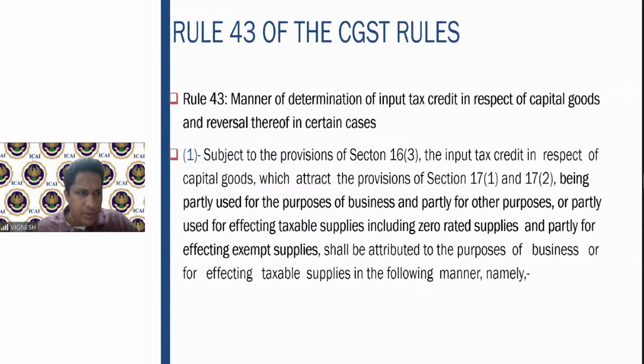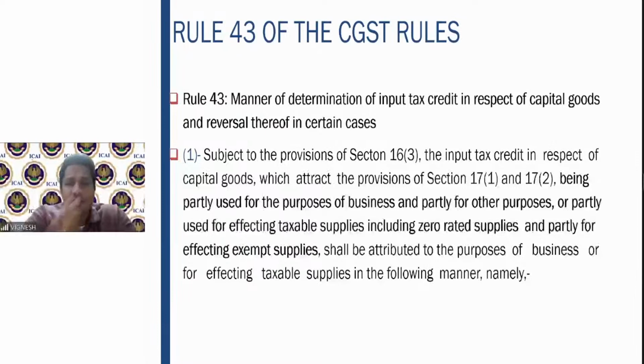For the purpose of GST, we have to assume that the useful life of capital goods is 60 months or 5 years. That is the rule given in 43.